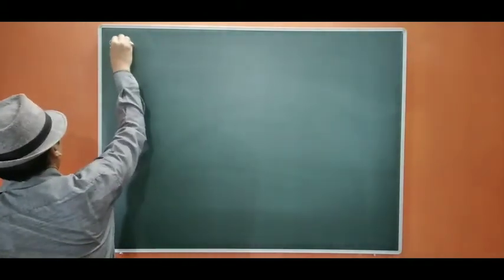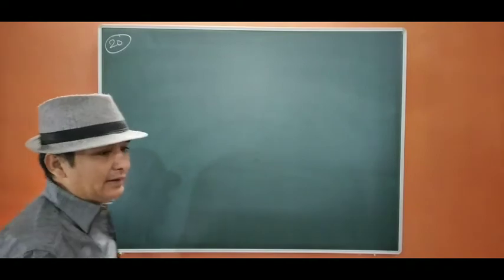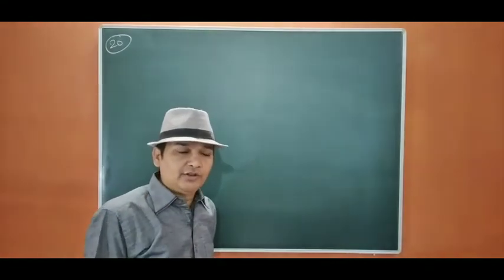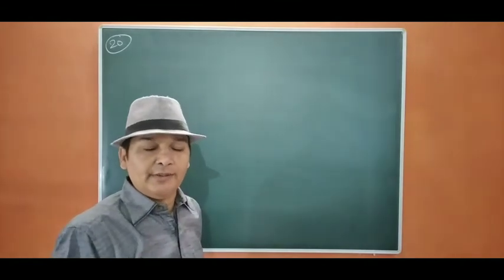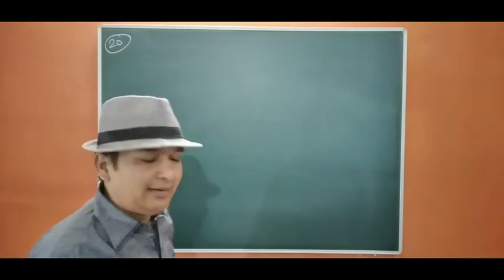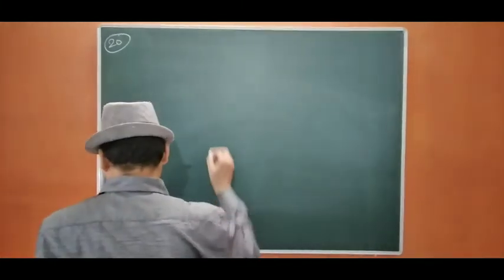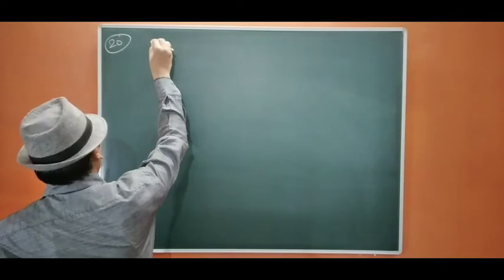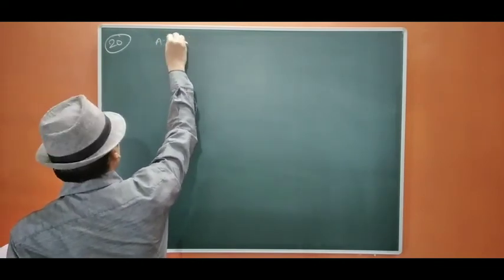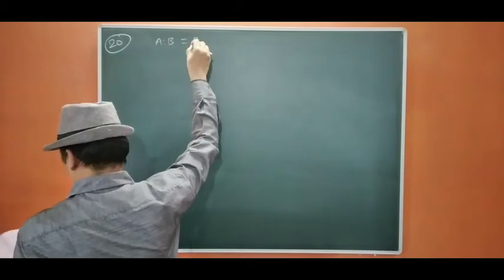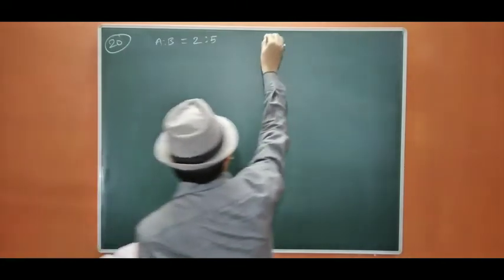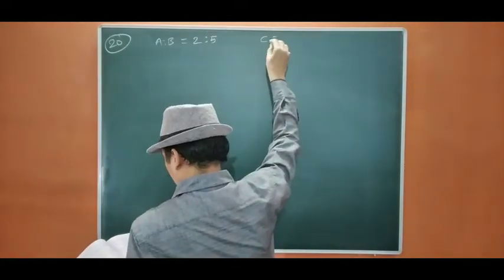Question number 20. First we are going to find out the new PSR and the sacrificing ratio, because the goodwill which the new partner is going to bring will be distributed between the partners in their sacrificing ratio. So let us start. A and B are the partners in 2:5. C is admitting for 1/4 share.